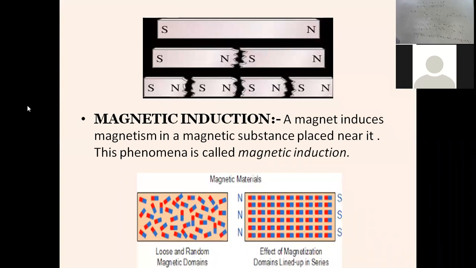Magnetic induction. A magnet induces magnetism in a magnetic substance placed near it. This phenomenon is called magnetic induction.